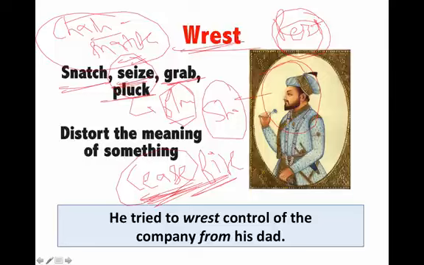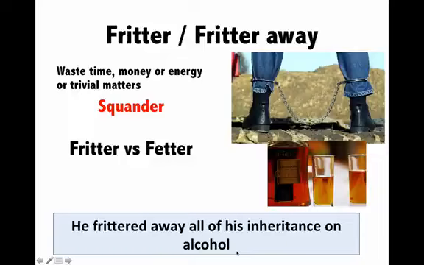Now there is another meaning of wrest, which means to distort the meaning of something. If somebody has spoken something to you, you might twist and turn and present what he had said to you in a completely different way. That means you are distorting the meaning, or you are wresting the meaning. But wrest is more commonly used like this: snatch, seize, grab, pluck. So for example, he tried to wrest control of the company from his dad, which means he tried to take back the control or snatch the control of the company from his dad.